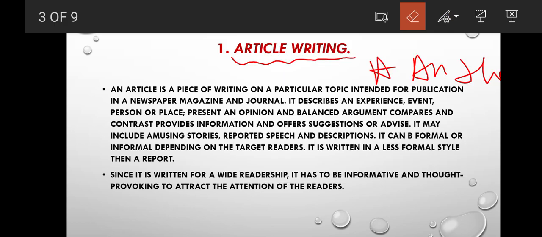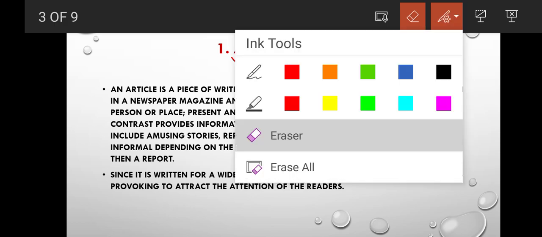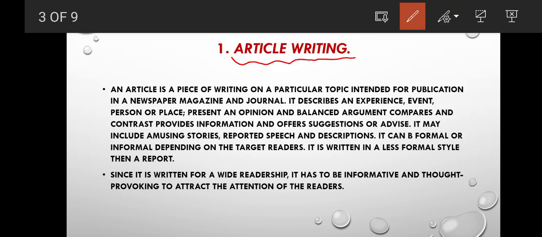No, no. When I saw these articles for the very first time, I pondered that they might be a and the. But when I searched upon it, I found that this is a piece of writing which we used to write on a piece of paper, newspaper, journal, magazine, right? So yeah, it describes an experience, event, person or place, presents an opinion and balanced argument, compares and contrasts, provides information and offers suggestions or advice.